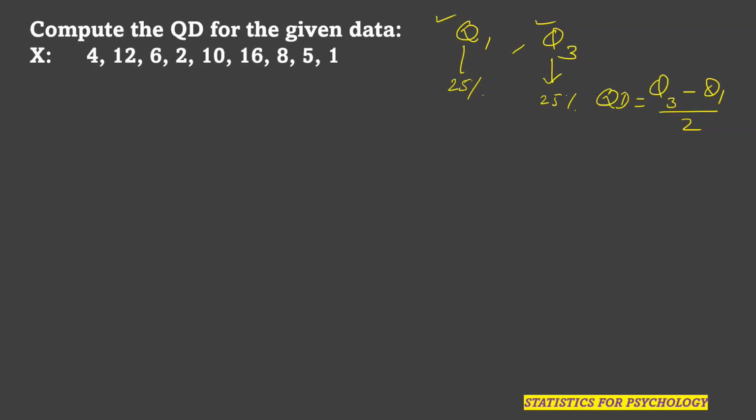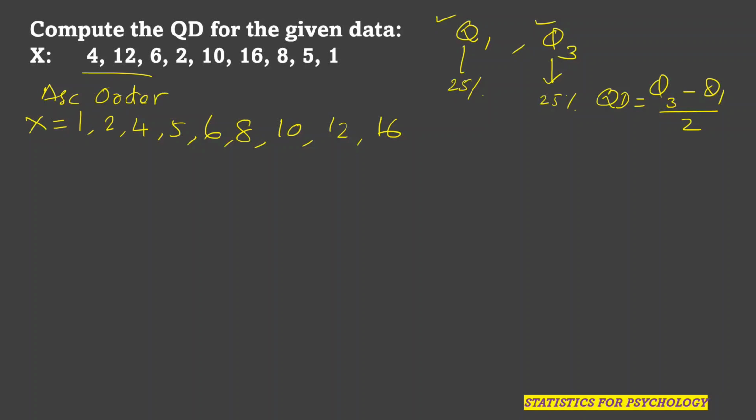To calculate Q1 and Q3, the first step is we have to write the given data in the ascending order. So let us write this given data in the ascending order. So this X will be equal to what? You can start with 1. So 1, after that 2, then 4, 5, 6, 8, 10, 12 and 16. So now we have arranged the given data in ascending order.